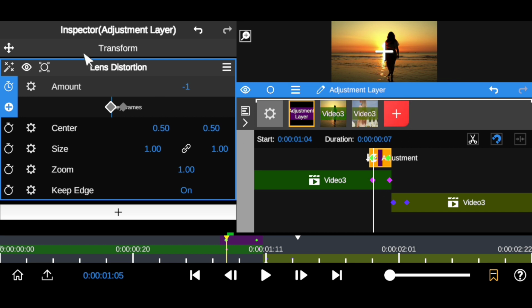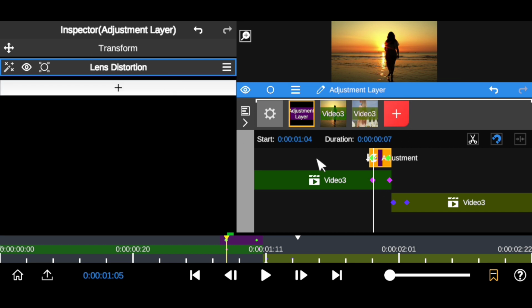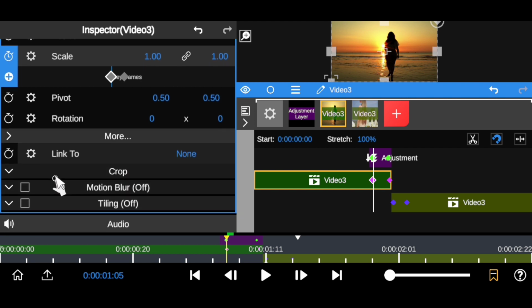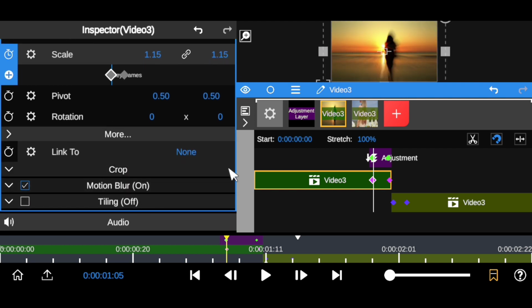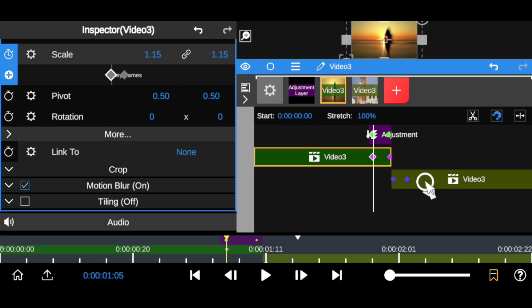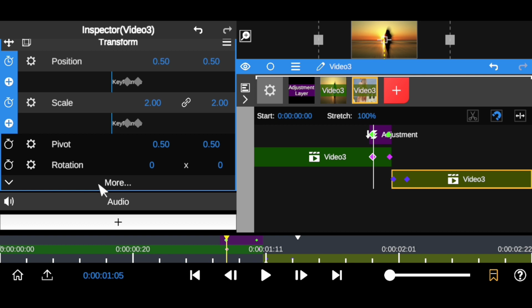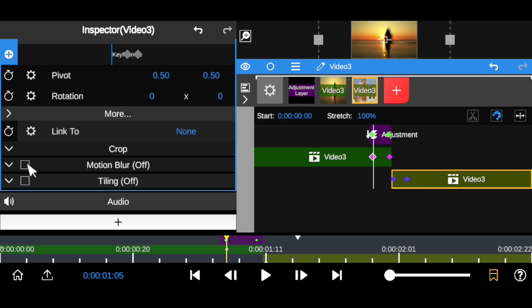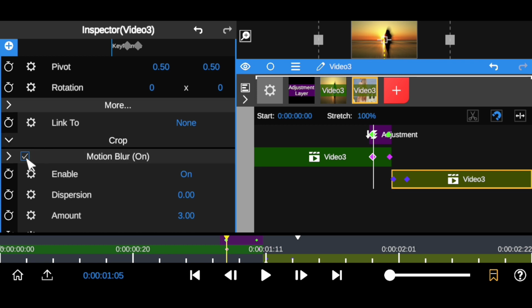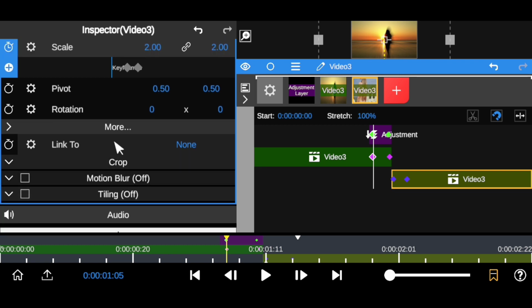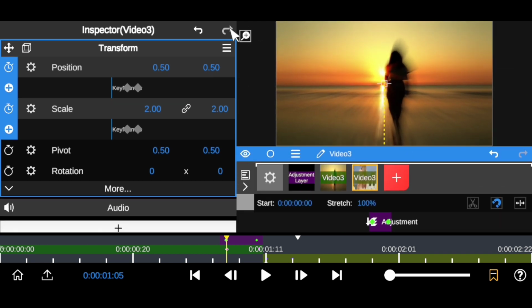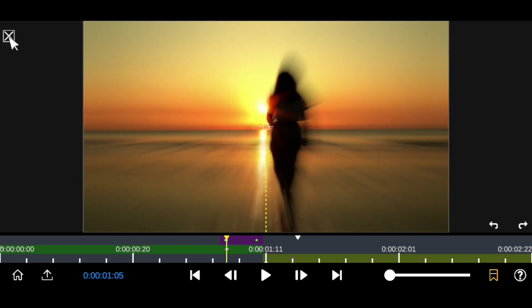So all you want to do to make this look more professional is to come to this clip right here and go to more and set your motion tile. As you can see, it's gonna bring this motion blur as the effect moves. You want to do the same thing with this clip on the motion blur. You can play around with the parameter, just open it up and play around with it. But for this tutorial, I think this is okay. So let's play these 2 clips together with this effect we've added on them, and let's see what we have so far.